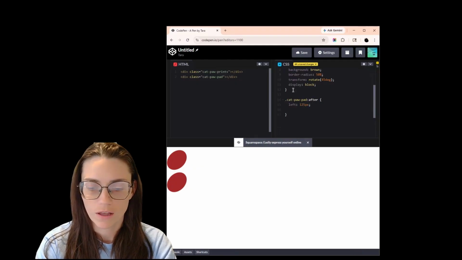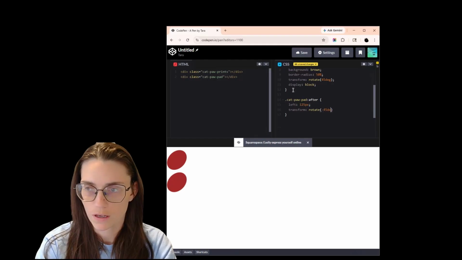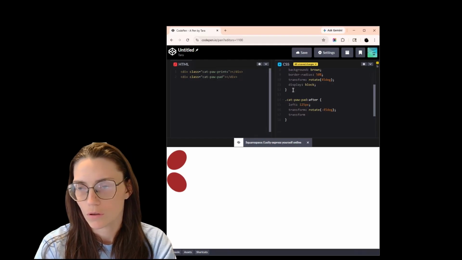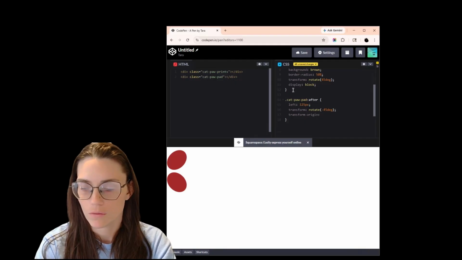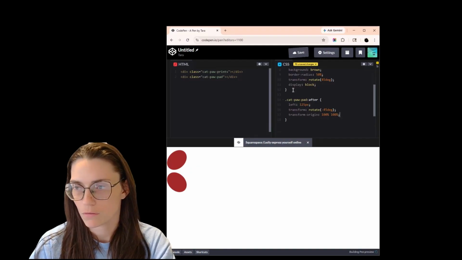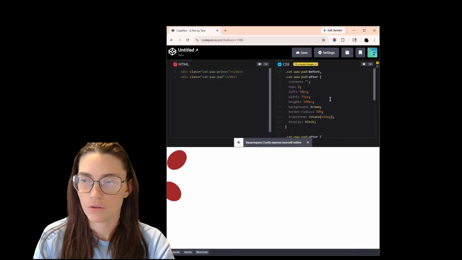So we're going to shift left and we're going to have a different transform. Rotate -45 degrees. And we're going to add a transform origin here with 100% on each of those parameters. So we can see that they are facing two different directions now.